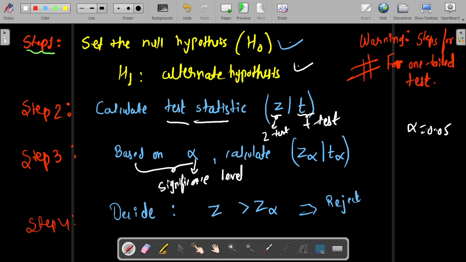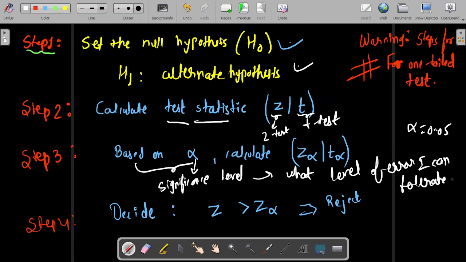Alpha basically denotes what level of error I can tolerate, or am allowing to tolerate. Above this we can't tolerate. So this is the significance level. We'll see in the question what significance level actually is, and based on significance level alpha, we'll calculate Z alpha obviously in case of Z test, and T alpha in case of T test. And in order to calculate Z alpha and T alpha, we will need the tables of distributions.